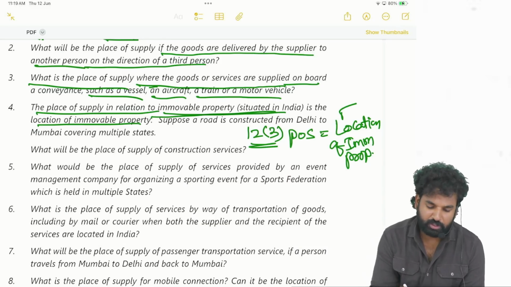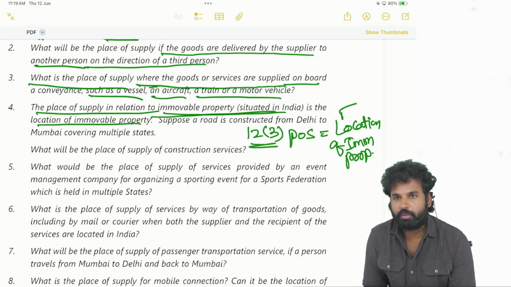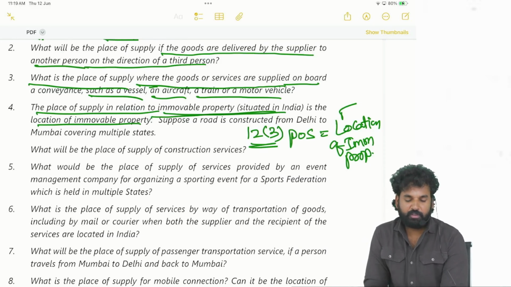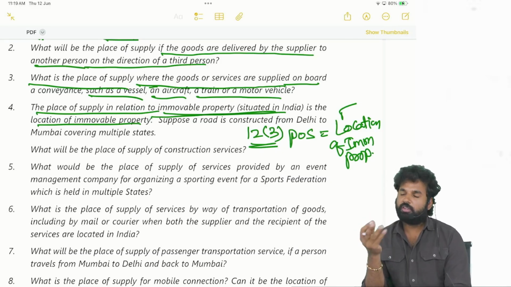Statement is correct. Next, suppose a road is constructed from Delhi to Mumbai covering multiple states. If multiple states are being covered, what do we have to do? If the value is given separately, then no problem. As per the agreement, if the value is given separately, that means not a consolidated value charged. The value is charged separately for each state. There is no problem. If it is not charged separately, in such cases we have to see the agreement.